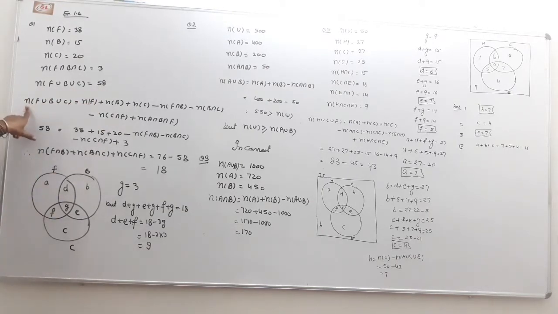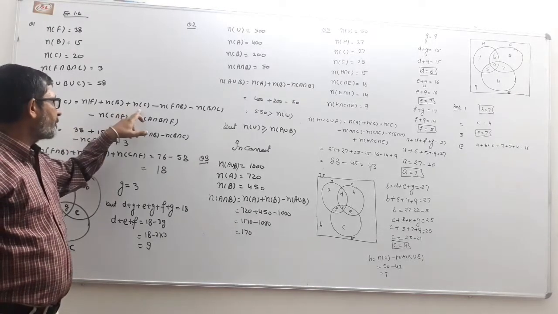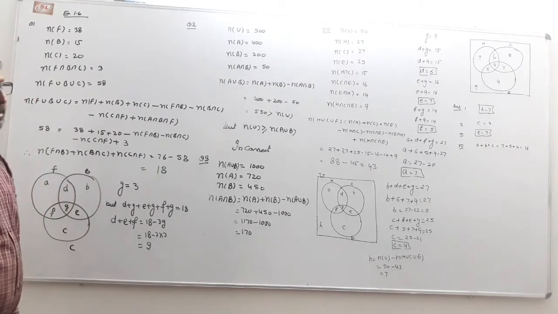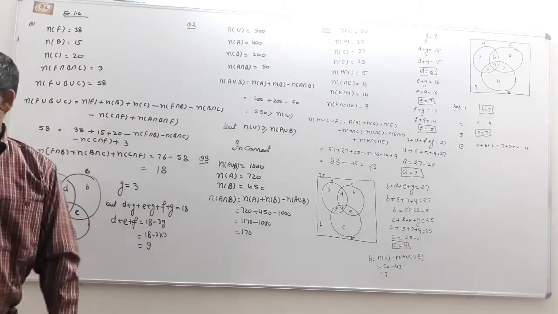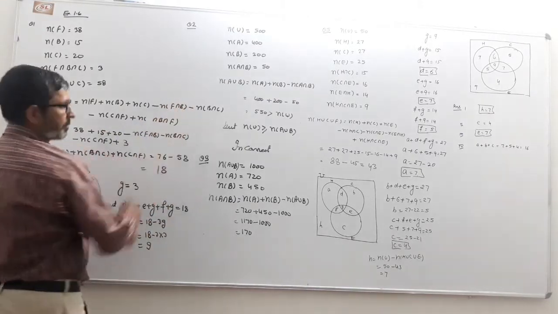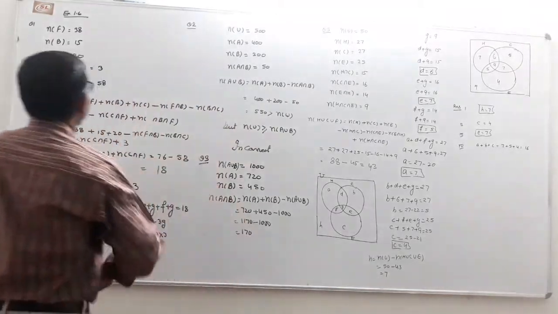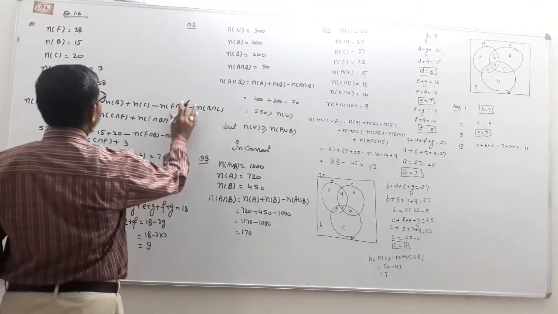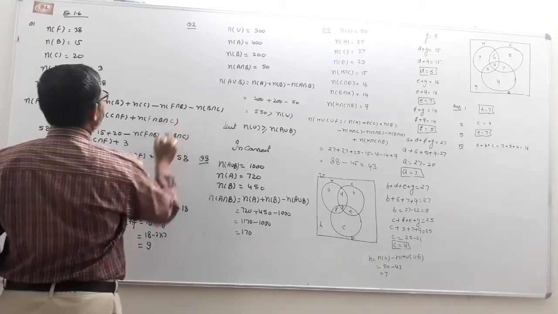So we know that n(F union B union C) equals n(F) plus n(B) plus n(C) minus n(F intersection B) minus n(B intersection C) minus n(C intersection F) plus n(F intersection B intersection C).